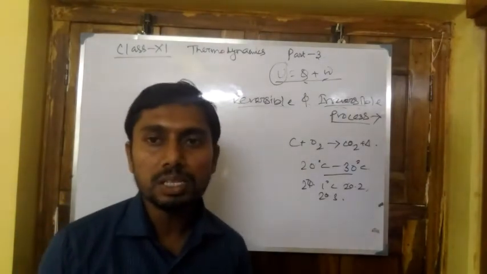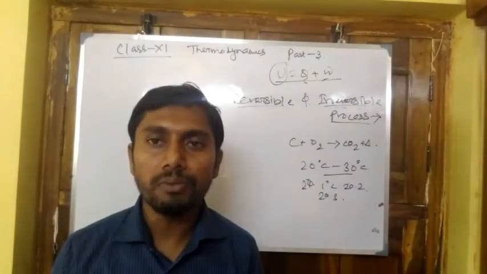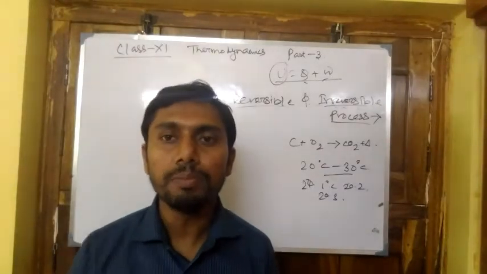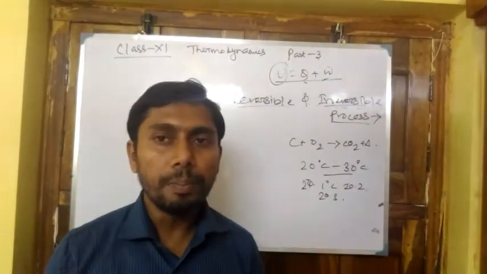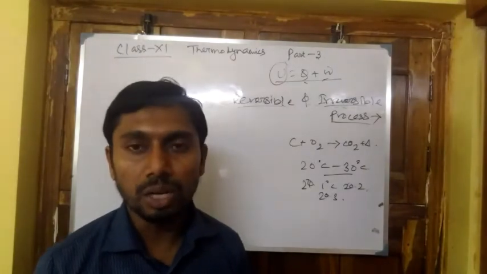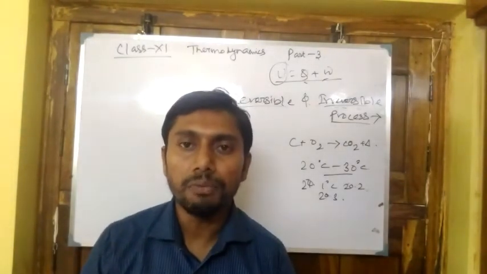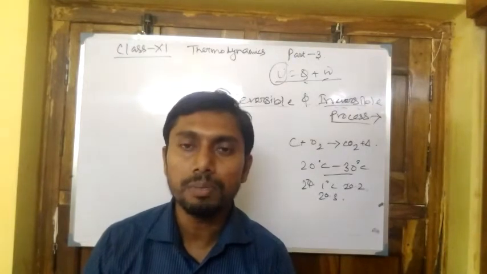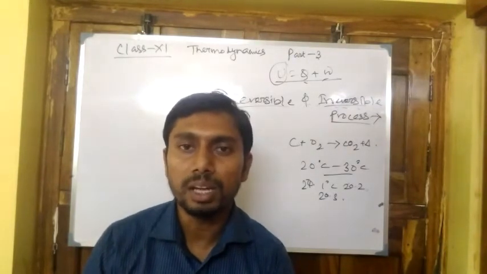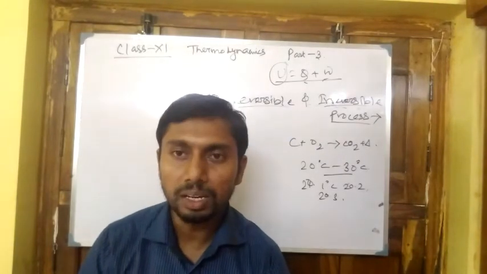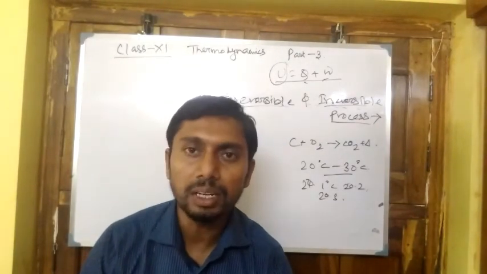So a reversible process means a very small, that is infinitesimal, change, and in every step equilibrium is attained within the parameters. This is known as isothermal change. So the successive equilibrium and infinitesimal change of a system from the initial state to the final state is known as a reversible one. So you may write down the definition.